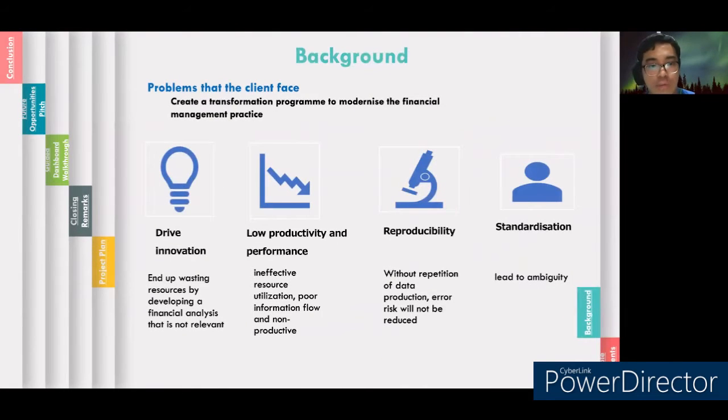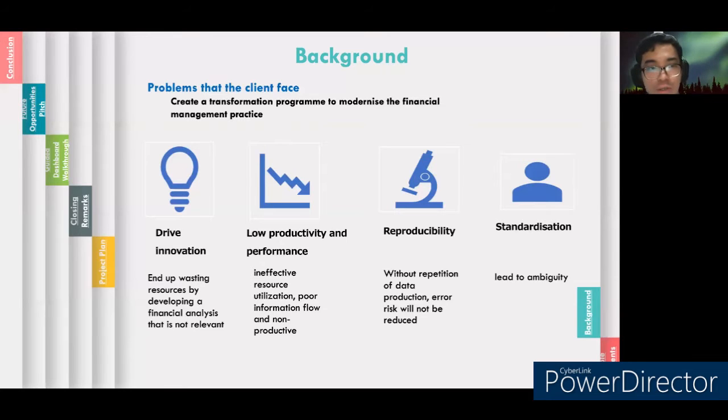The problem that the client faced is mainly to create a transformation program to modernize the financial management practice through the use of data and advanced analytics. The team is unable to drive innovation due to wasting resources by developing financial analysis that is not relevant to the project. The team is also low on productivity and performance, likely due to ineffective resource utilization, poor information flow, and non-productive work as the main contributing factors.